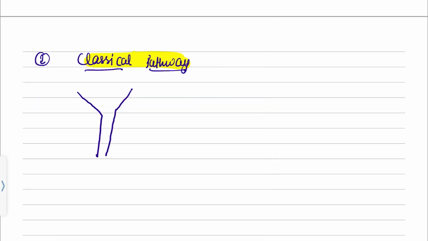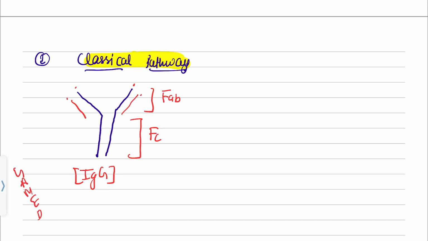These are 2 heavy chains of immunoglobulin, and these are 2 light chains. This is the FAB portion and this is the FC portion of an immunoglobulin. For instance, let's take an IgG antibody. There are 5 classes, GAMED if you want to remember: IgG, IgA, IgM, IgE and IgD.